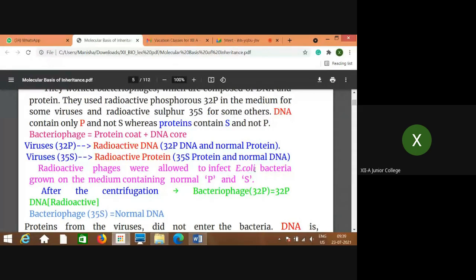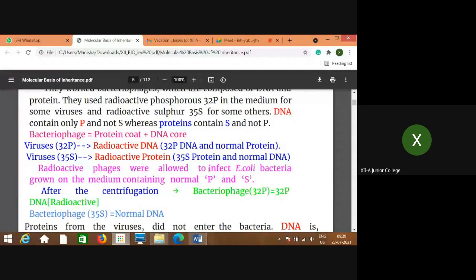Then E. coli was grown on the normal medium containing normal phosphorus and sulfur. So there was no radioactive material inside E. coli, as it was growing on the normal medium. But when these bacteria were centrifuged, what was observed? Radioactive DNA.